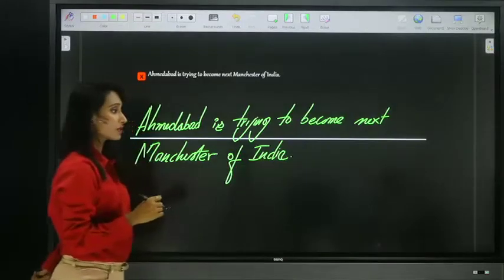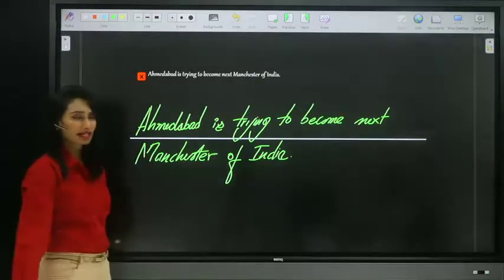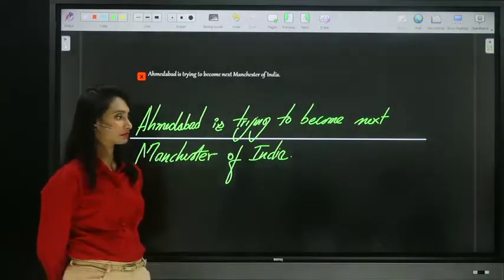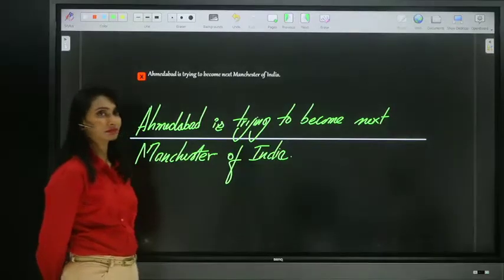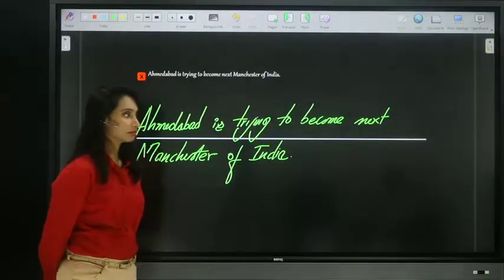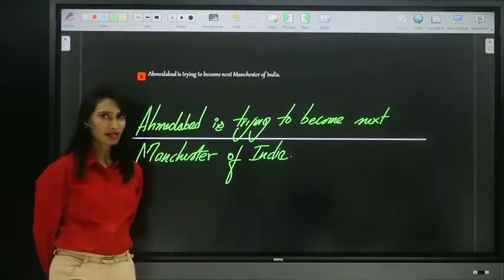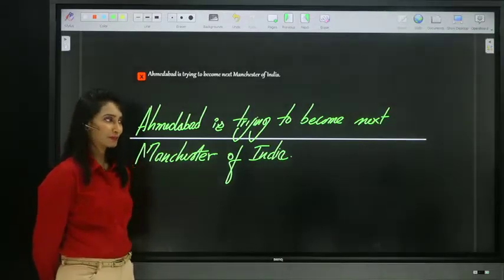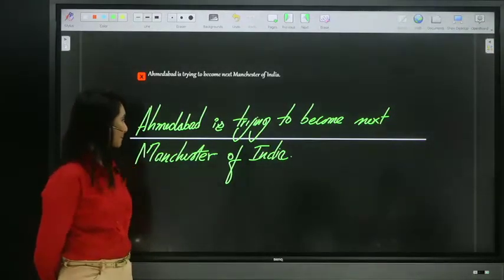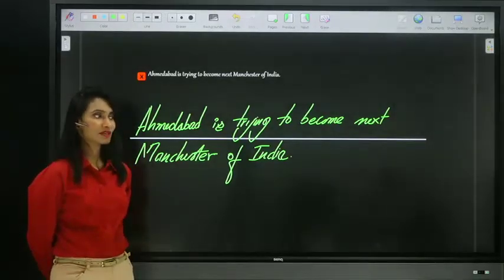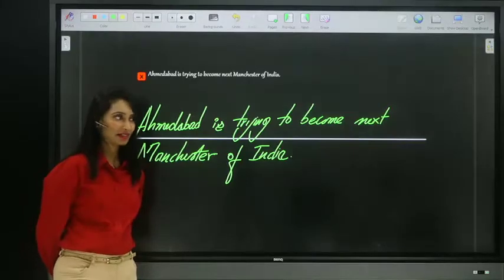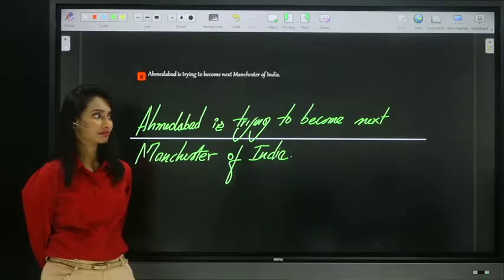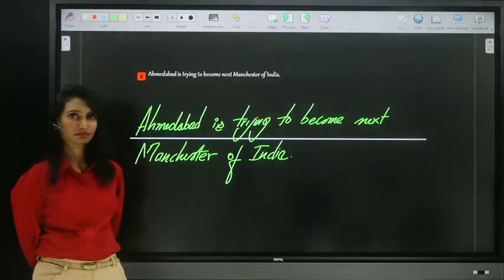Ahmedabad is trying to become next Manchester of India. Quick, guys, try to answer fast. Good, Angela, you're right. But why? You're right. Why? Yes, Swapna, you're right. Why? Why? Explain. Yes, Srinivas Rao. Why? Quick.